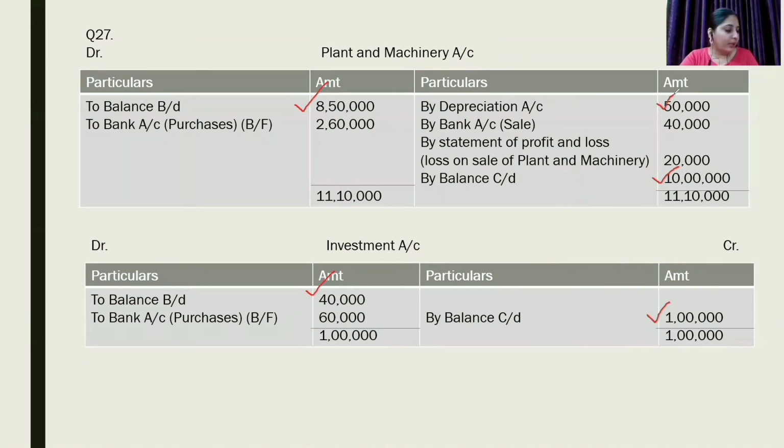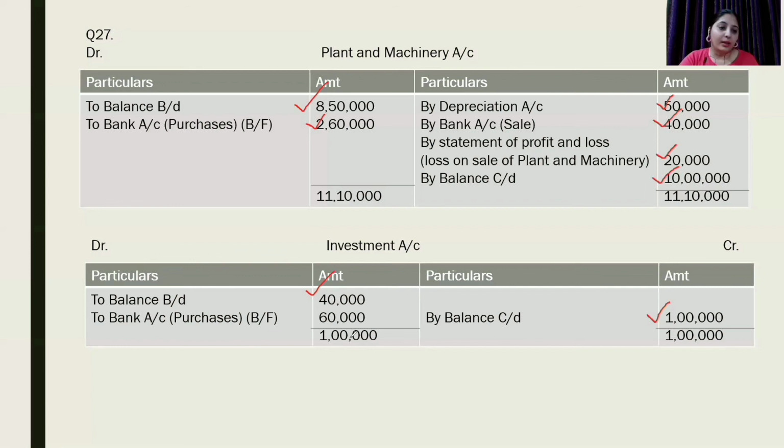Also, it is written that there was an asset, plant and machinery, for rupees 60,000 which was sold for 40,000. So we can write by bank, how much amount are we getting? 40,000. If an asset of 60,000 is sold for 40,000, the company is incurring a loss of 20,000. So this loss will also be credited to plant and machinery account, and balancing figure will be purchases.